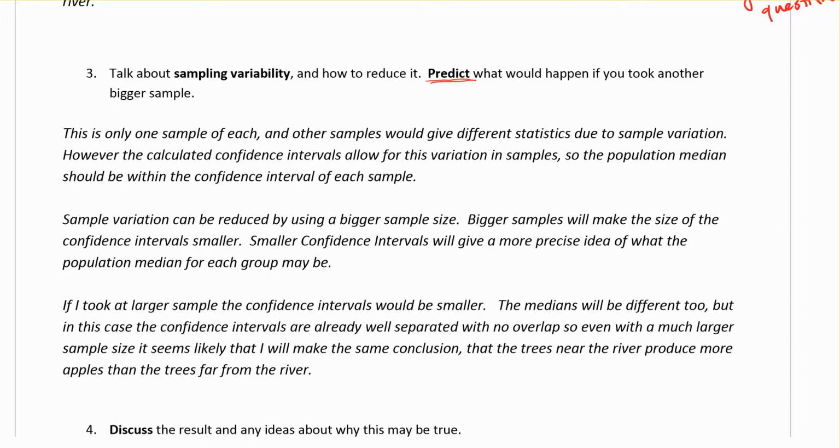So, important things to cover off here. This is only one sample of each, and other samples would give different statistics due to sample variation. Very important. Again, that idea, sample variation will have different results for us, or different statistics. However, the calculated confidence intervals allow for this variation in samples, so the population median should be within the confidence interval of each sample. It's our second very, very important thing.